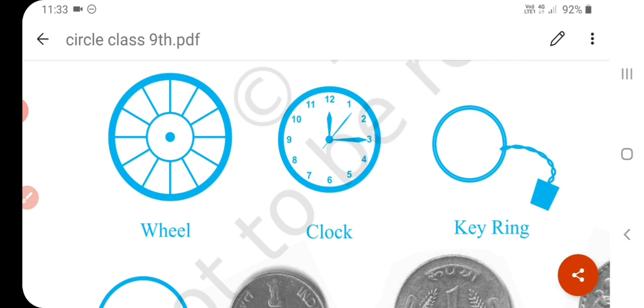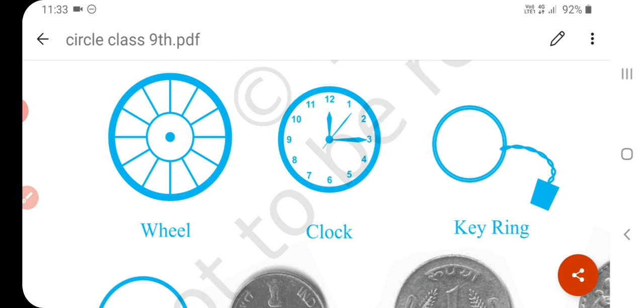Now in a circle there are circle related terms. So many related terms of a circle are there. In our previous classes we learned about it. Now we have learned some more things about circle. So first of all, what is circle?